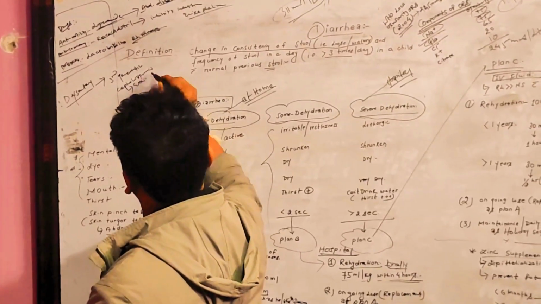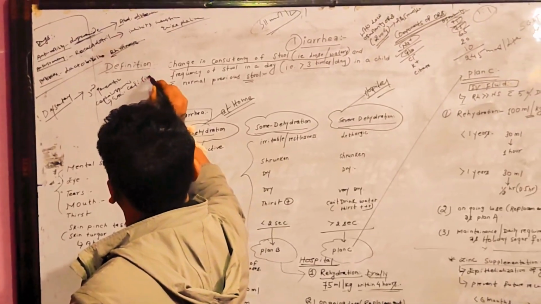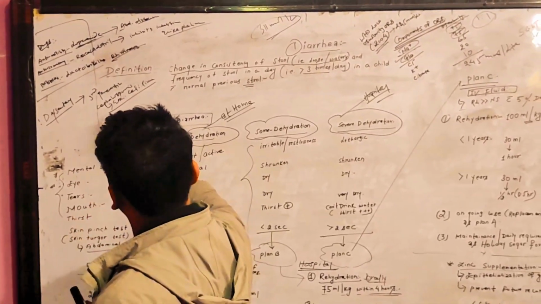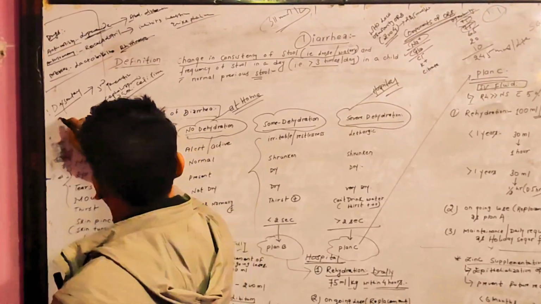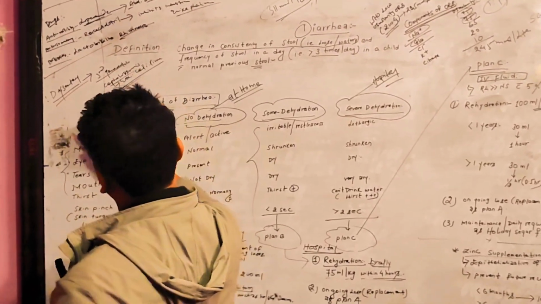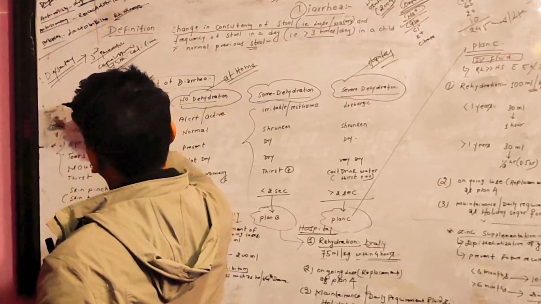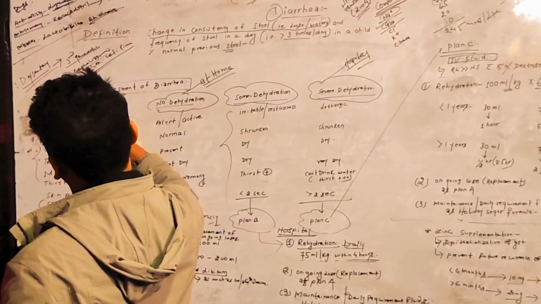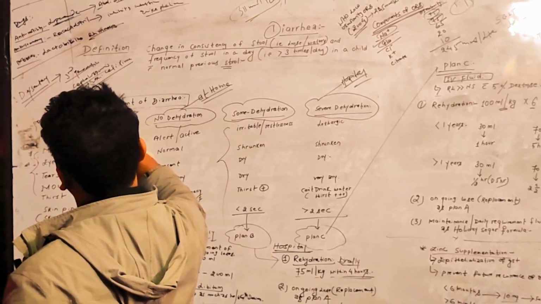Most commonly we use the drug cefixime, and we can also use other antibiotics. And if it is parasitic, we give metronidazole.